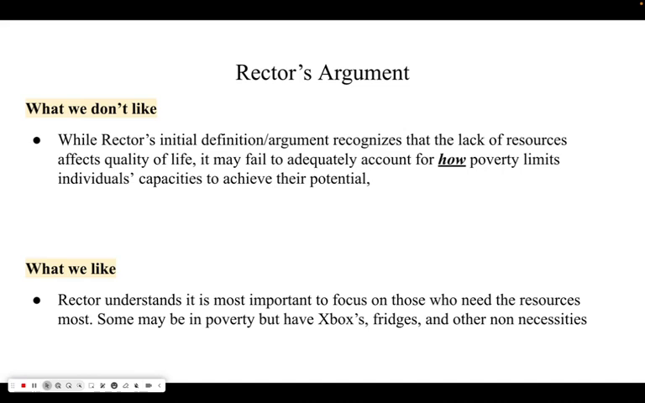And what we like about Rector's argument is that Rector understands it is most important to focus on those who need the resources the most. Again, going off of the example I used before, some may be in poverty, but they have items like an Xbox or a fridge and other non-necessities. But we believe these resources from the government or other places should be focused on the people that need it the most. And if one has these resources, they should be using them in an appropriate way. Resources should not be wasted if someone is going to use them in a wasteful way. So people should think about the best ways to use their resources.